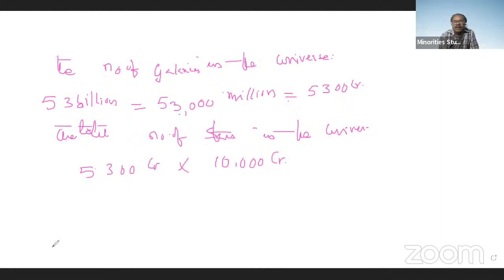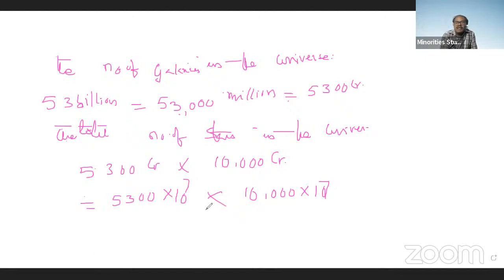Then what is the number of stars in the universe? That is 5,300 into 1 crore, which is 10 to the power of 7, into now 10,000 crores, which is 10,000 into 10 to the power of 7. And 10 to the power of 7 into 10 to the power of 7 is 10 to the power of 14.